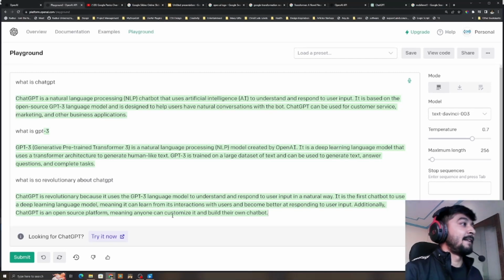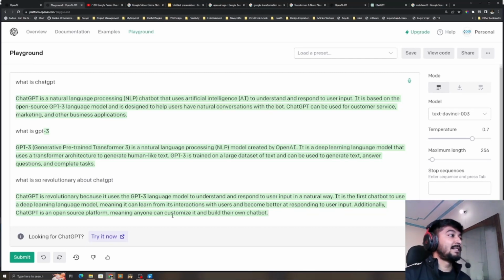I checked it. Anyways, so coming back, ChatGPT is revolutionary because it uses the GPT-3 language model to understand and respond to the user input in a natural way. This is the first chatbot to use a deep learning language model, meaning it can learn from its interaction with the users and become better at responding to user inputs.